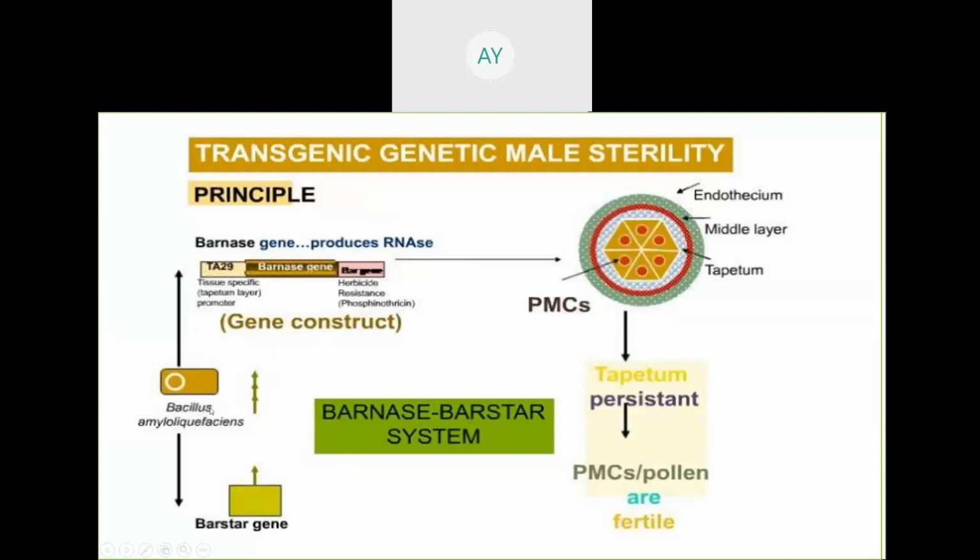That is the Bacillus amyloliquefaciens, that is the bacteria. और TA29 promoter is the source is from tobacco. तो ये टोबैको में TA29 होता है, और ये बार्नेज जीन होता है कहाँ पे? Bacillus amyloliquefaciens। So it will attack the RNase, it will attack where?